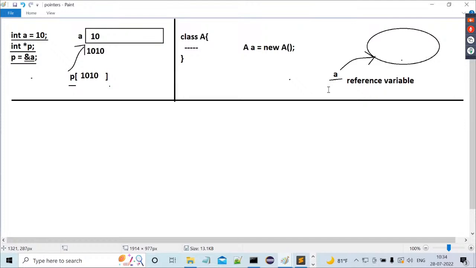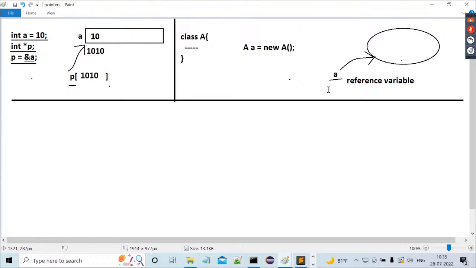We have to differentiate between a pointer variable and a reference variable. To some extent, we understood what a pointer variable is. It is able to refer to a block of memory by storing an address location. In a similar way, if you understand how an object is created in Java and how this reference variable is created in Java, then it is very simple to differentiate pointer variable and reference variable. Then we can give the clear-cut conclusion that pointers do not exist in Java.